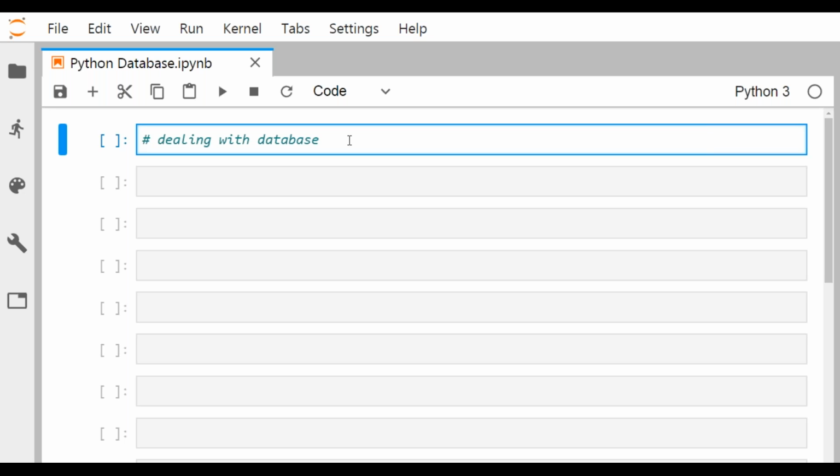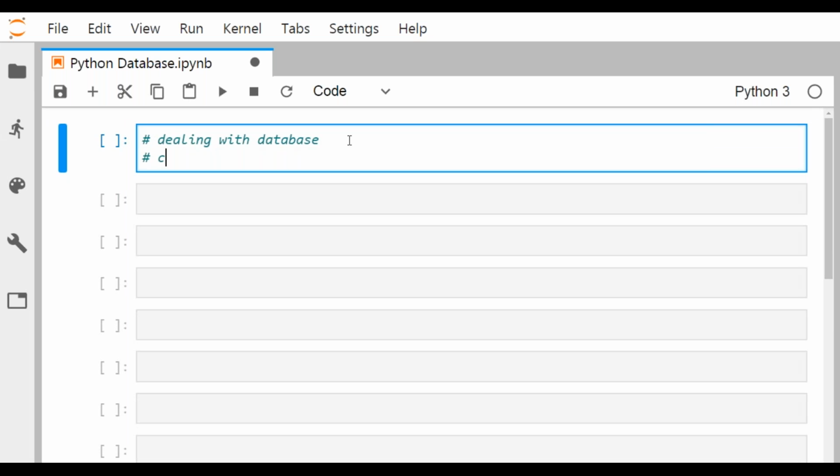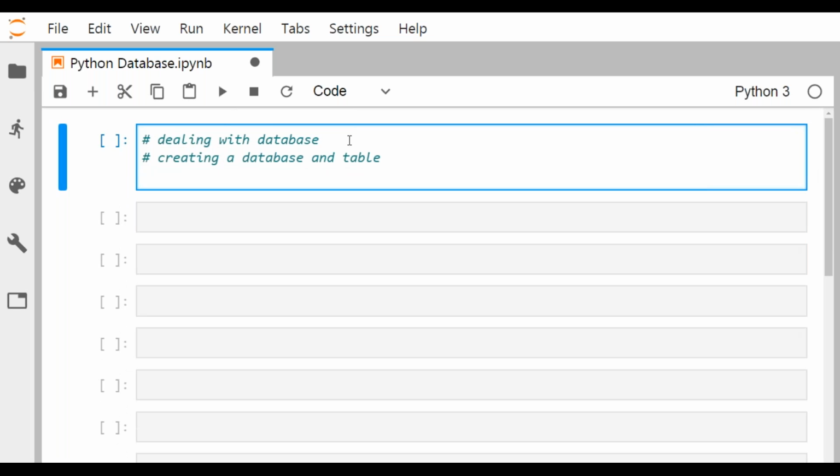At first we shall go for creating a database and table. Python has one inbuilt database, known as SQLite. This database already exists in our Python, so I need not bother to load any software.